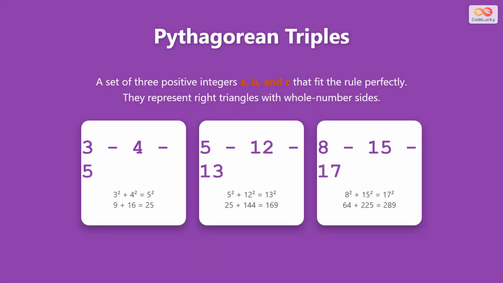Sometimes, the sides of a right triangle are all nice whole numbers. These sets are called Pythagorean triples. The most common ones are 3, 4, 5; 5, 12, 13; and 8, 15, 17. Memorizing these can save you a lot of time on tests.